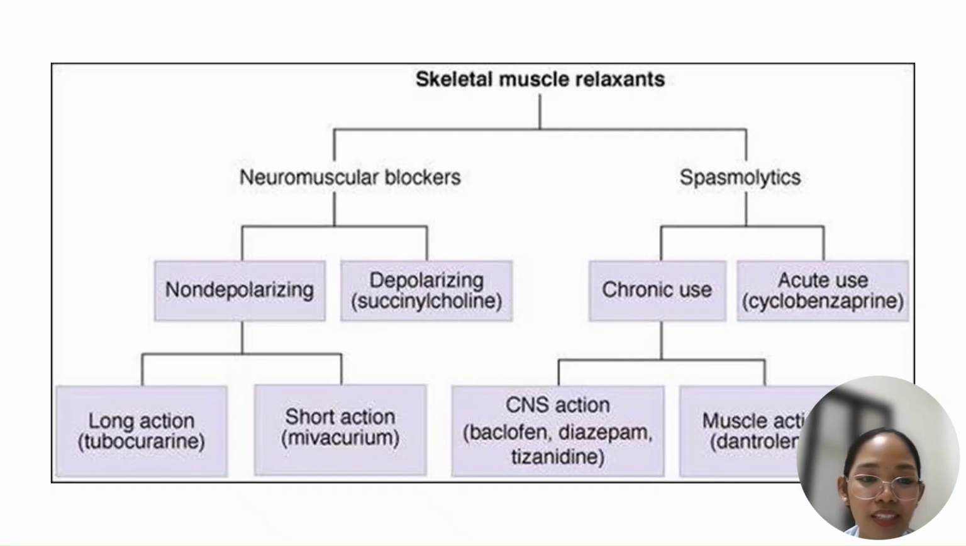So in your drug classification, your drugs are divided into two. You have your neuromuscular blockers and you have your spasmolytics. Your neuromuscular blockers are called that because you block your nicotinic neuromuscular receptor. And here, you could have depolarizing or you could have non-depolarizing. For depolarizing, there is only one drug, that's your succinylcholine. While your non-depolarizing could be long-acting or short-acting, depending on the duration.